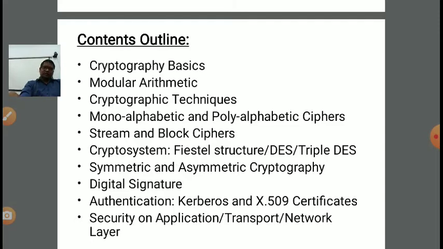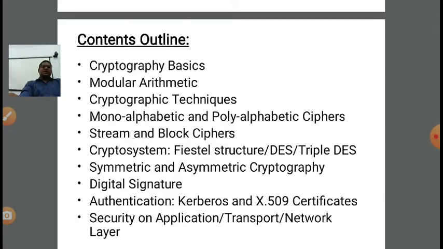In asymmetric key cryptography, also called public key cryptography, there are two types of keys. One key is for encryption and another key is for decryption. So we will focus on asymmetric cryptography, how it is helpful in the encryption process to ensure security, and how it is helpful to ensure the authentication of the sender as well as the receiver, right? Mainly authentication of the sender. Then in the next lecture we will focus on digital signature, how to ensure the integrity or legality of the document or message.